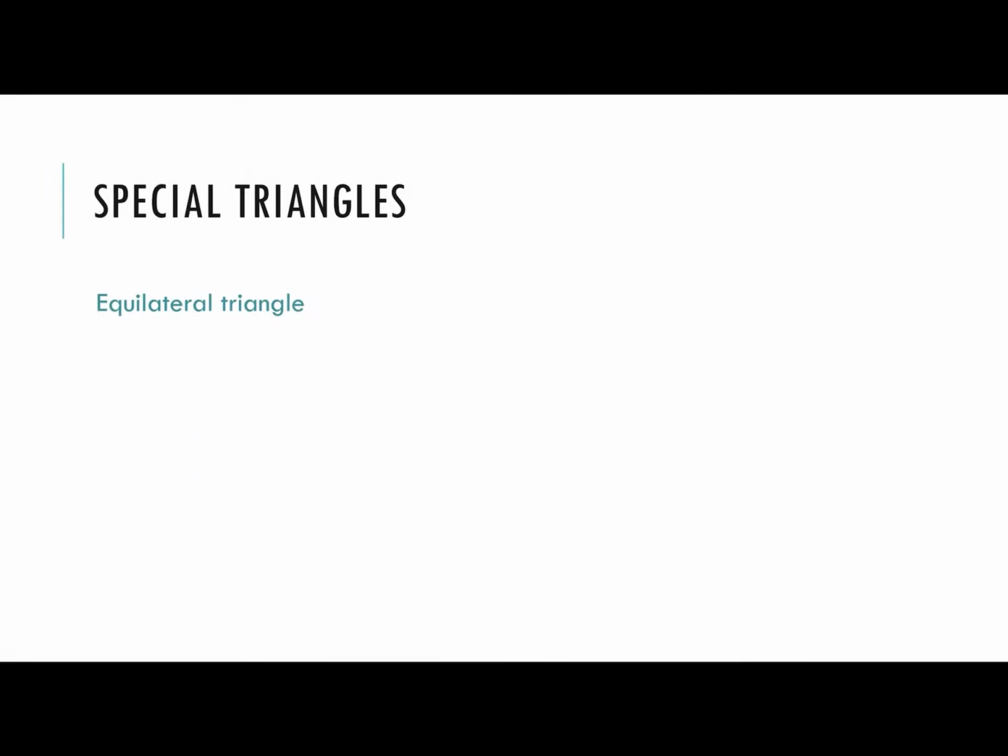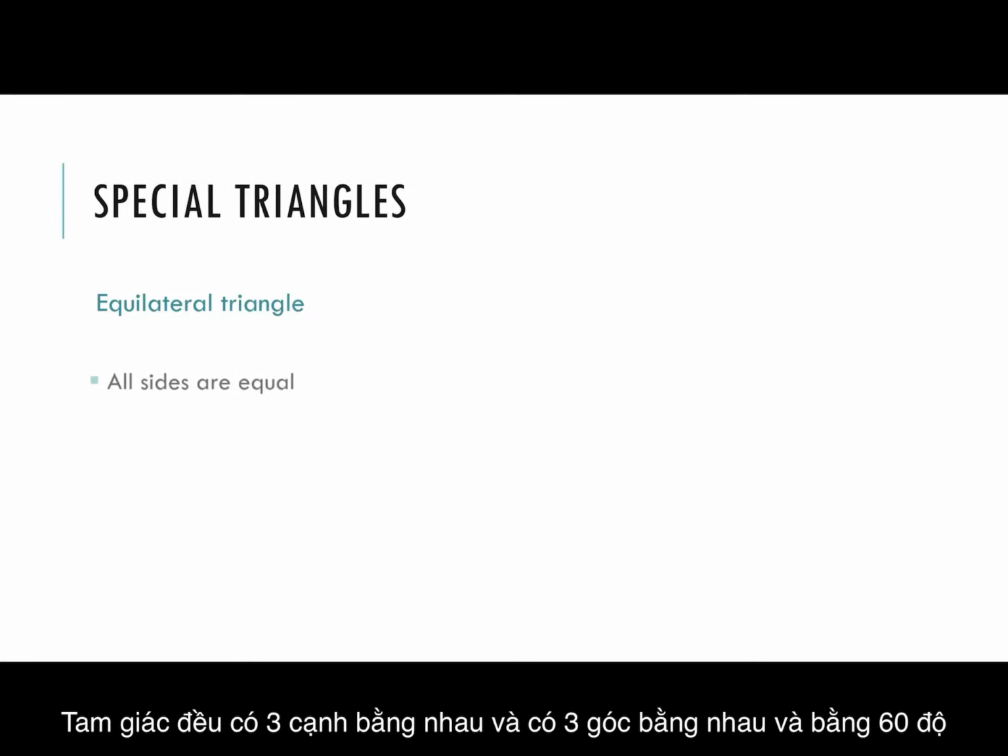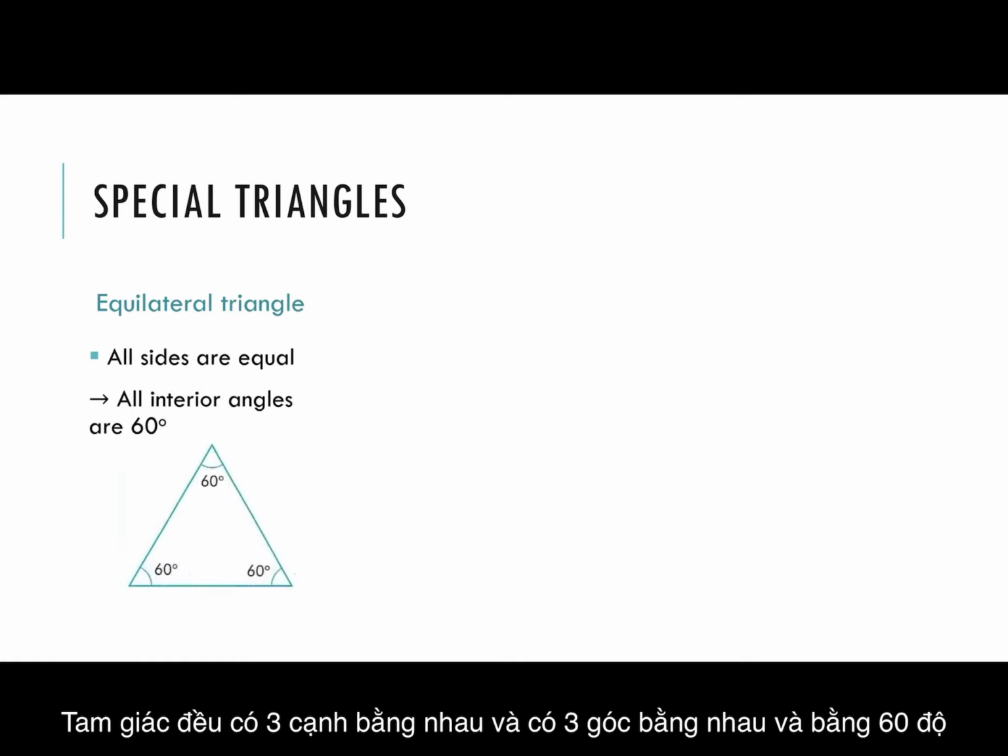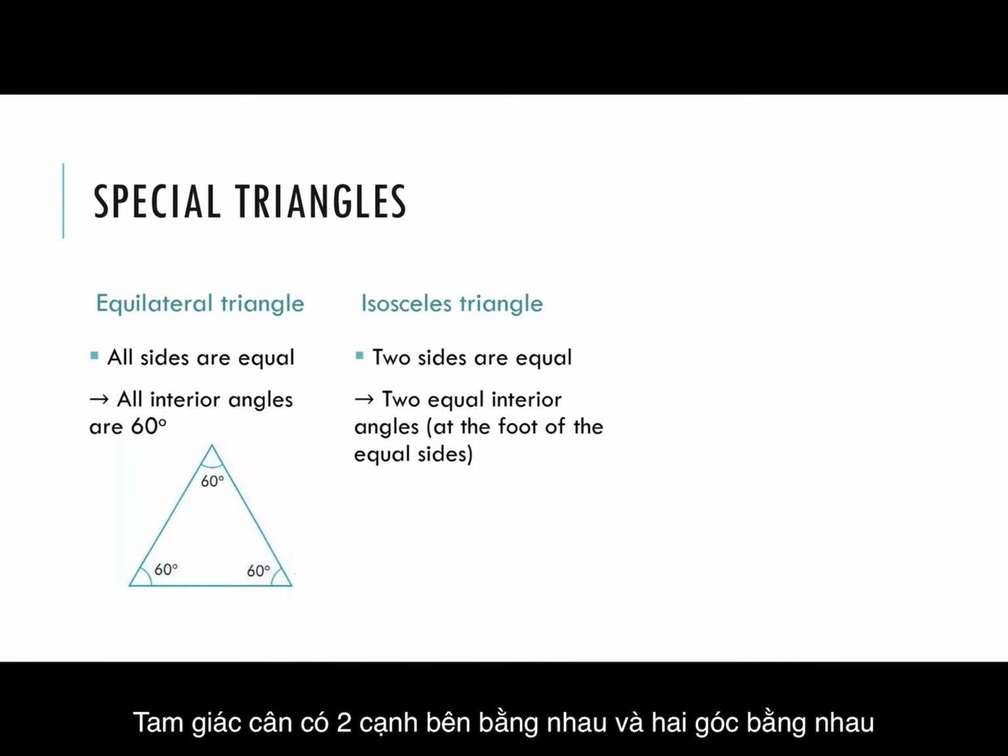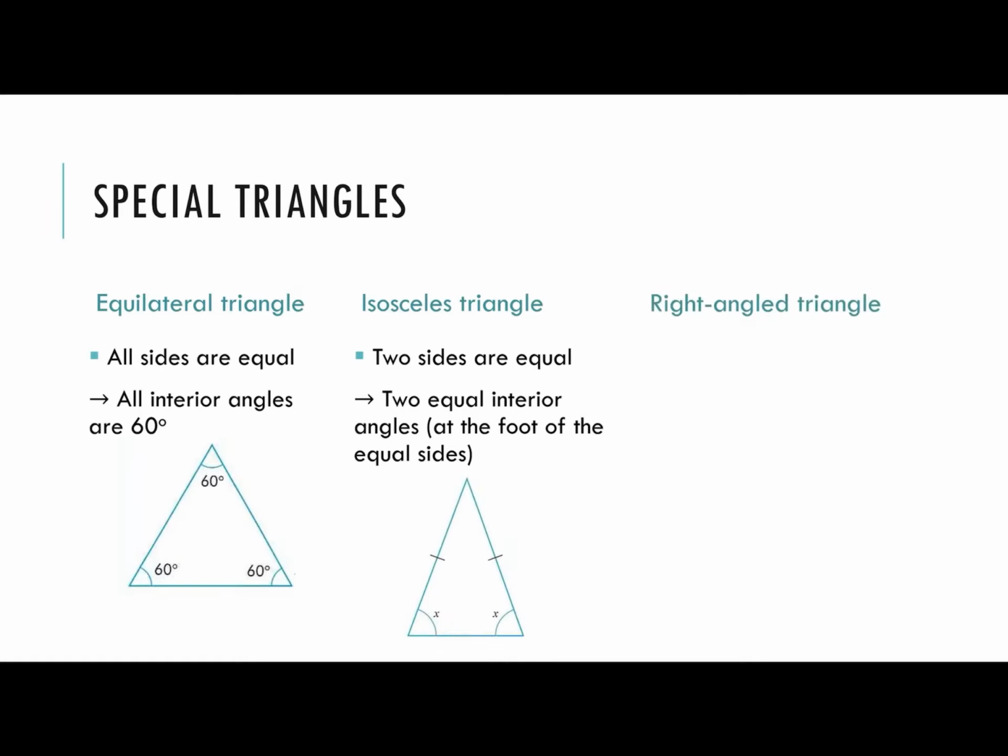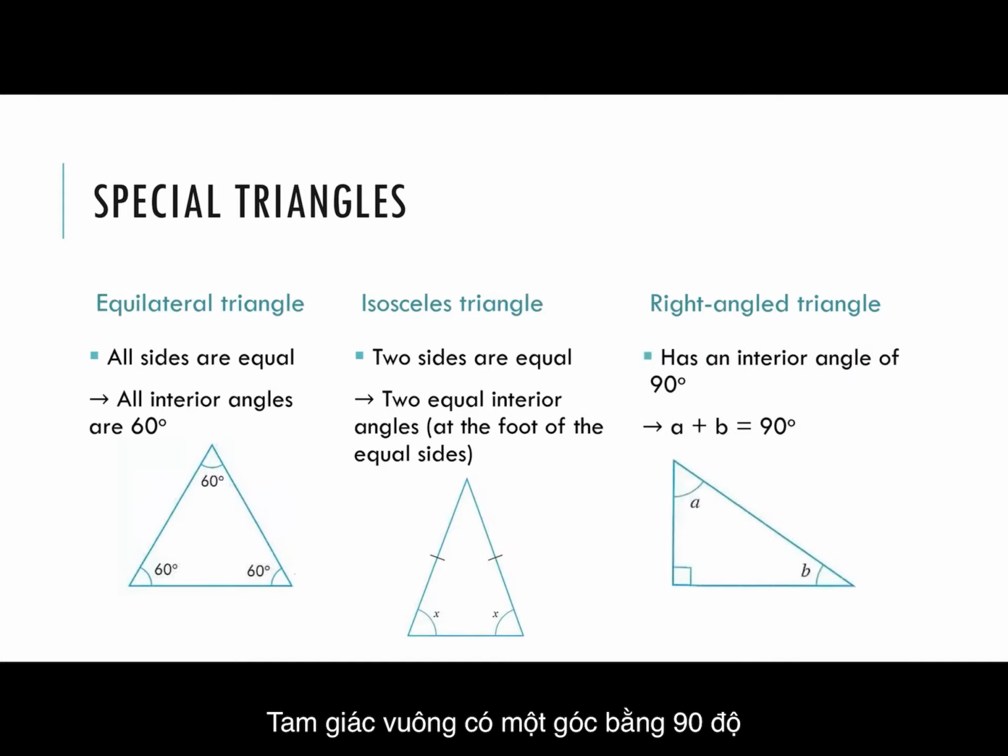We have some special triangles. First, the equilateral triangle. All sides are equal and all interior angles are 60 degrees. Isosceles triangle. Two sides are equal, so two equal interior angles are at the foot of the two equal sides. Right angle triangle has an interior angle of 90 degrees, so A plus B is equal to 90 degrees.